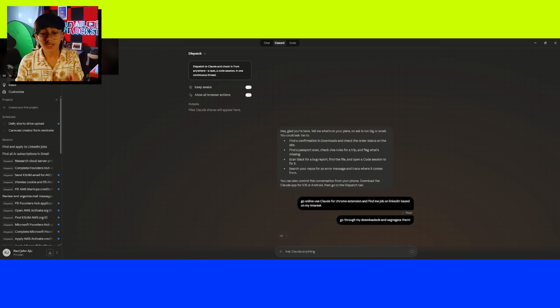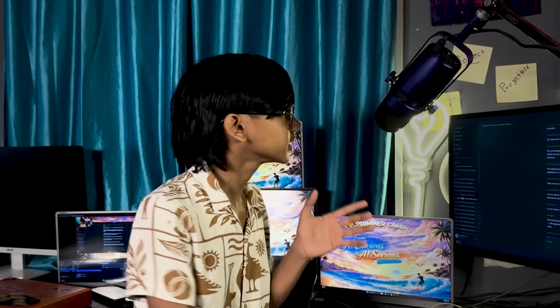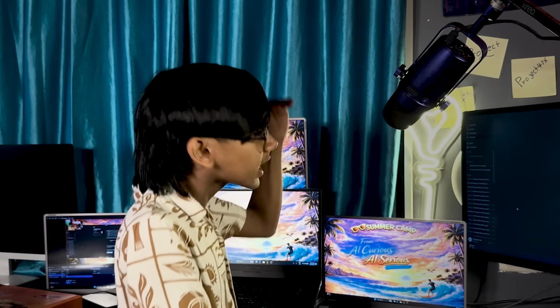Now, mind you guys, when you put a message here, it actually creates sub-coworks. What do I mean by that? I wanted to sign up for all the startup credits for all the cloud servers out there like AWS, Google Cloud, basically fill a lot of forms. So what this did is that it automatically creates sub-coworks. Example, I told it to sign up for AI credits in Azure, in Google Cloud and in AWS. So it creates sub-coworks for AWS, for Google Cloud, for this. So sub-tasks, and assigns them to each cowork. And Dispatch is kind of like the head.